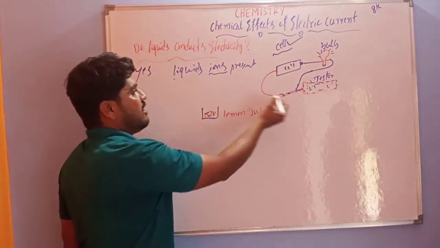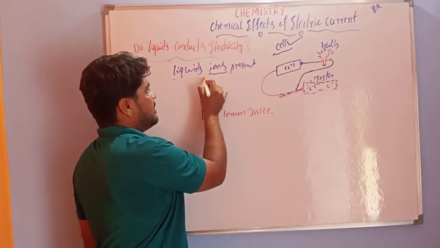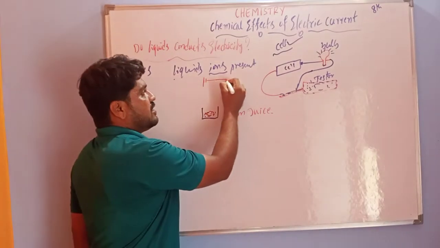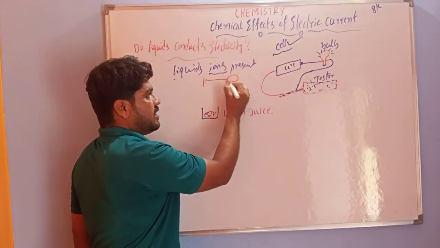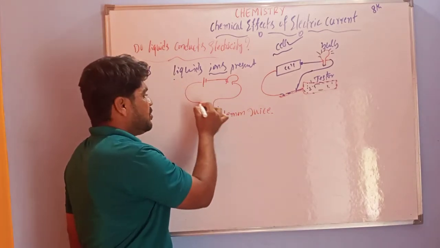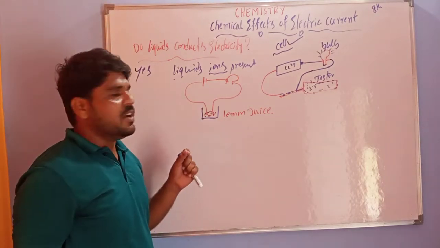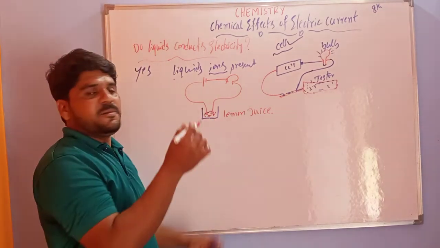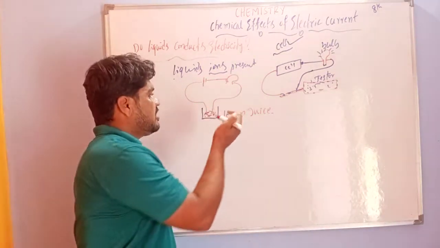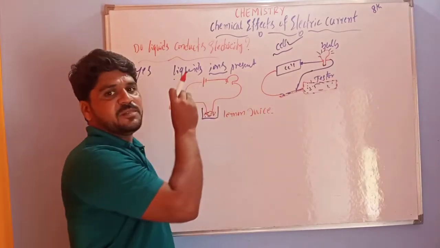Take a cell and the tester. This is a cell. In this cell I have connected the bulb, and the two ends are put inside this lemon juice like this. This is the complete circuit. Now you have to check whether the bulb is glowing or not. With the help of the tester also you can check whether electricity is present or not.